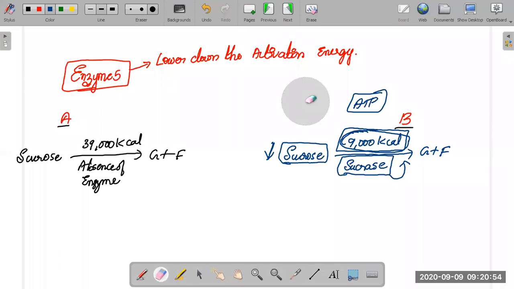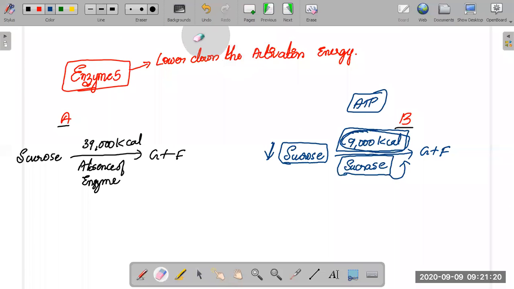So what does activation energy mean? Activation energy is the energy you have to provide to the reactant molecules so that they can cross the energy barrier, react with each other and form the respective product molecules. So what is the property of our enzyme topic here is that enzymes